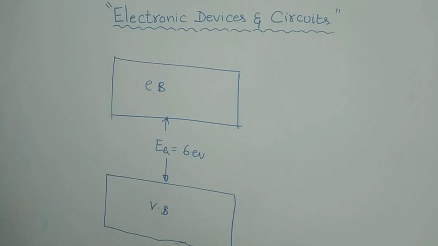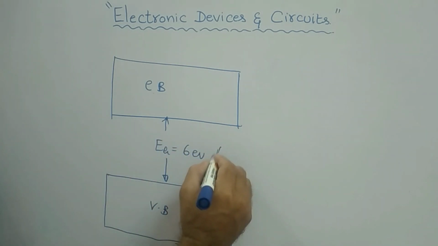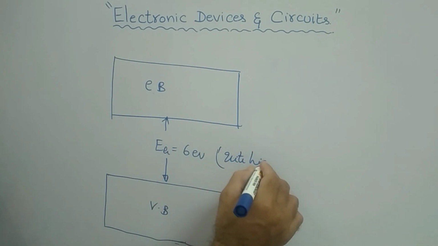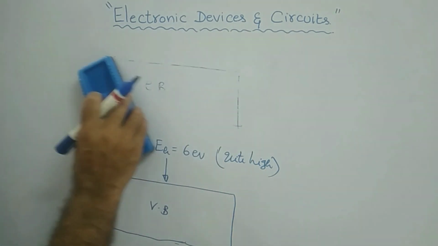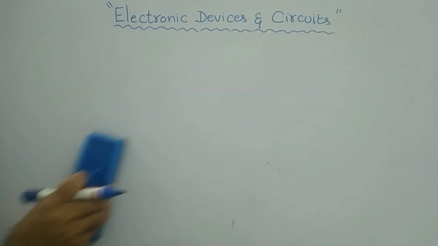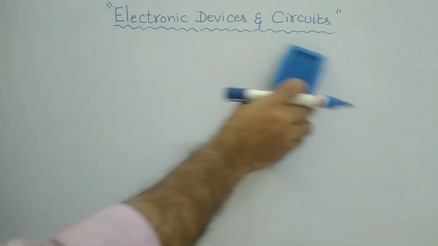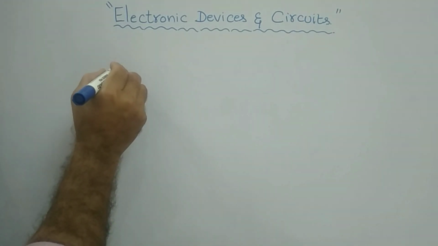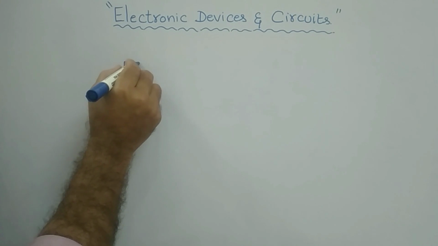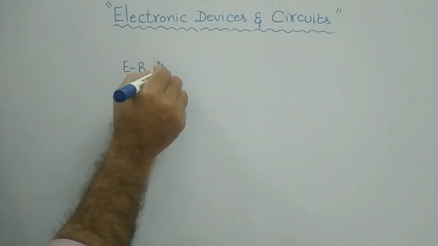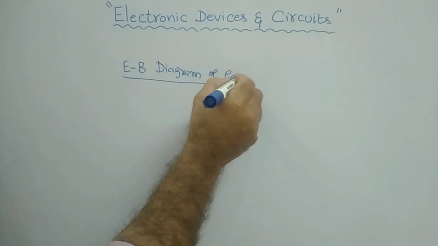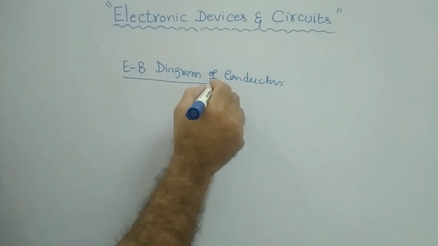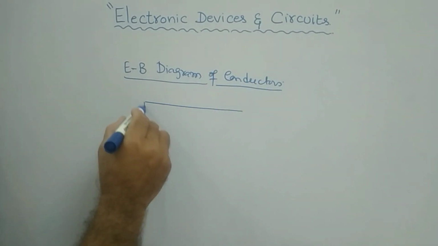For an insulator the energy gap is quite a high value, therefore it is difficult for an electron to move from the valence band to the conduction band. Whereas coming to conductors, what is a conductor? A conductor is nothing but a material which allows the current to flow through it. So if you take the energy band diagram, the EB diagram, of conductors, if you write it, it will look like this.